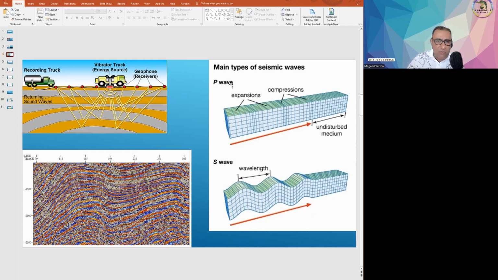Anyway, there are many types of seismic waves. There is something called a P wave and something called an S wave. The P wave is composed of expansions and compressions, or rarefactions and compressions. So obviously the seismic P wave is an example of a longitudinal wave, while the S wave is an example of a transverse wave, because it is formed of crests and troughs. Okay, so this is basically the second classification of waves: transverse waves or longitudinal waves.